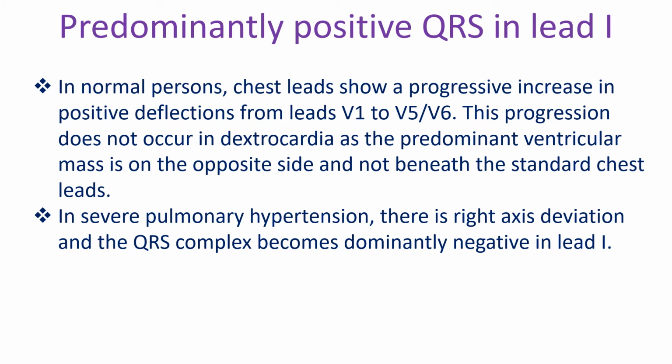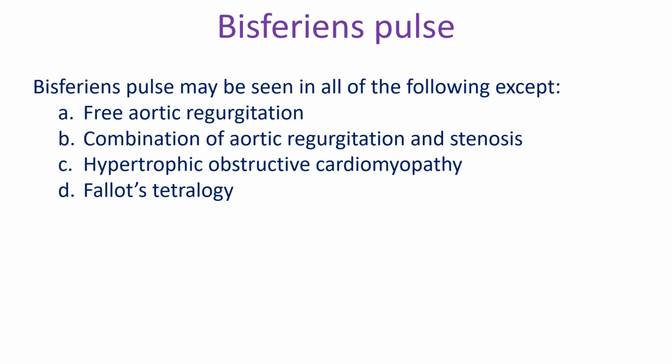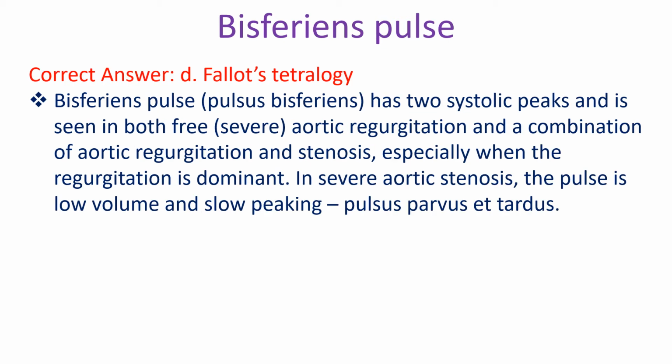Bisferiens pulse may be seen in all of the following except A. Free aortic regurgitation, B. Combination of aortic regurgitation and stenosis, C. Hypertrophic obstructive cardiomyopathy, D. Fallot's tetralogy. Correct answer D. Fallot's tetralogy.